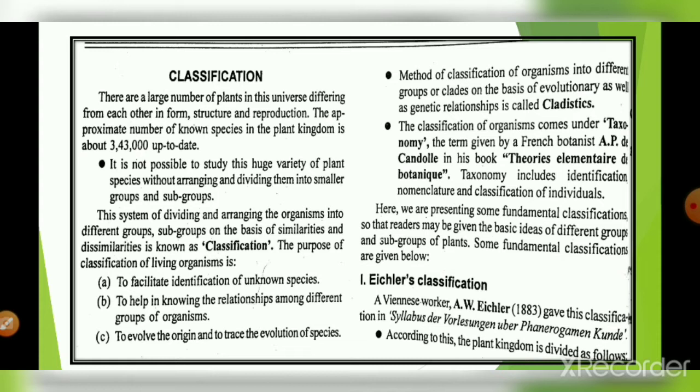Then comes the method of classification of organisms into different groups or clades on the basis of evolutionary as well as genetic relationships, which is called cladistics.